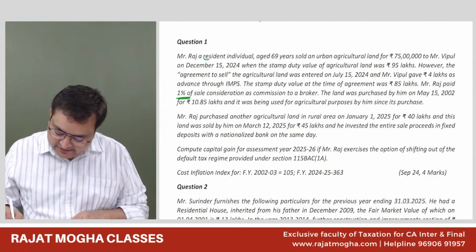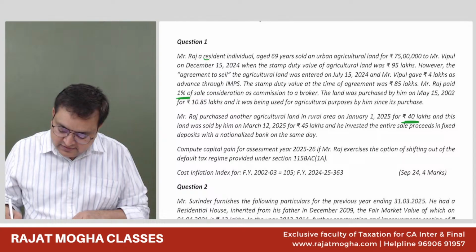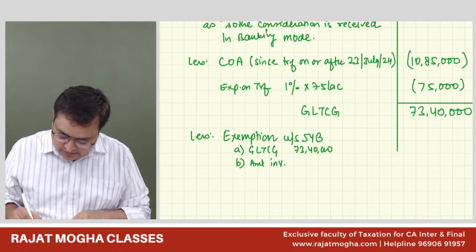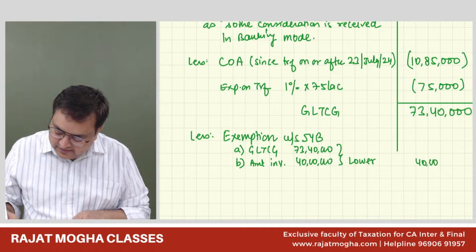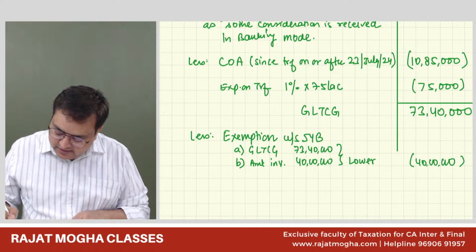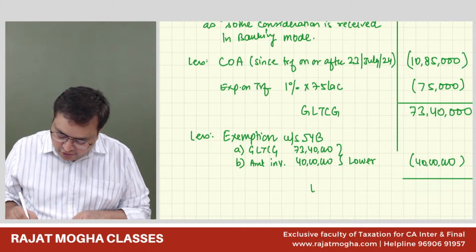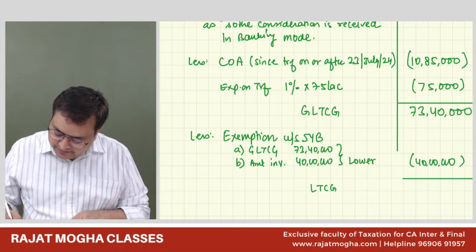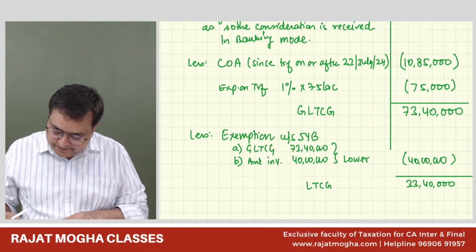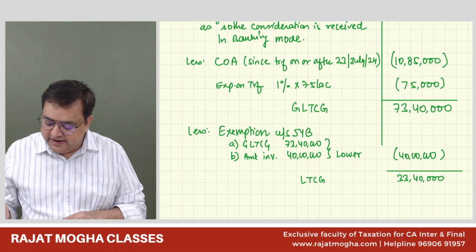He has invested 40 lakh rupees. Whichever is lower. So 40 lakh rupees would be the exemption which is available to him. So his long-term capital gain is coming as 3340. This is his long-term capital gain.